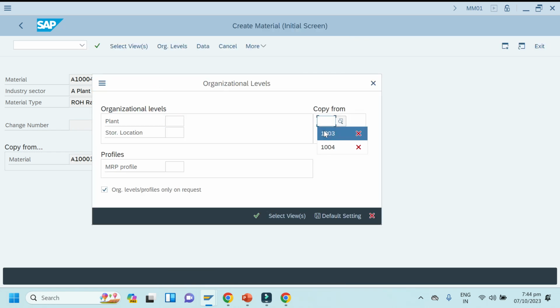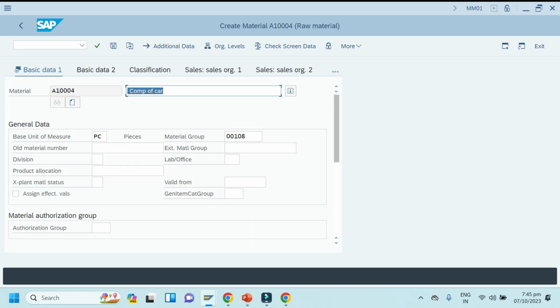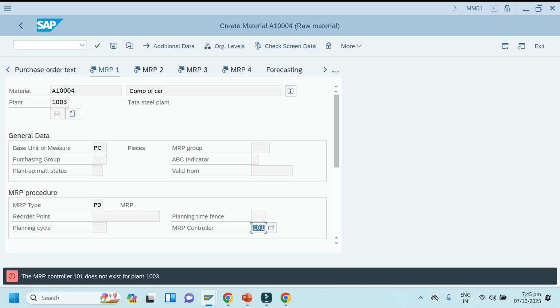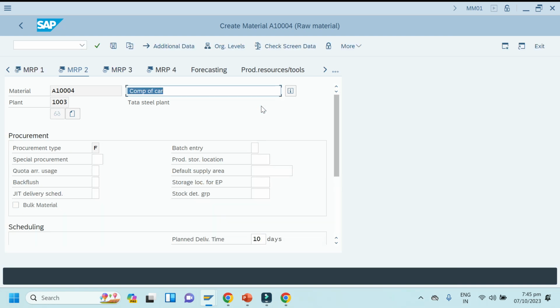Okay, it's coming same only. Enter this, copy from, and the org level to which we want to copy it, and then MRP profile PD01. Click continue. So it will bring all the things directly, no need to enter anything. If anything is different, that field only comes blank. Click enter, it will come all. Here I need to change it because it defaultly comes 0001. Click enter. You can see procurement type EGF here also.